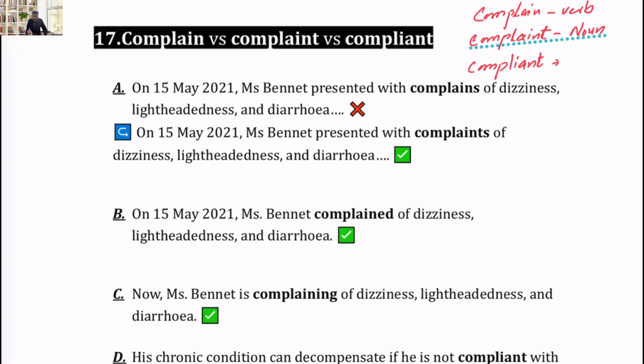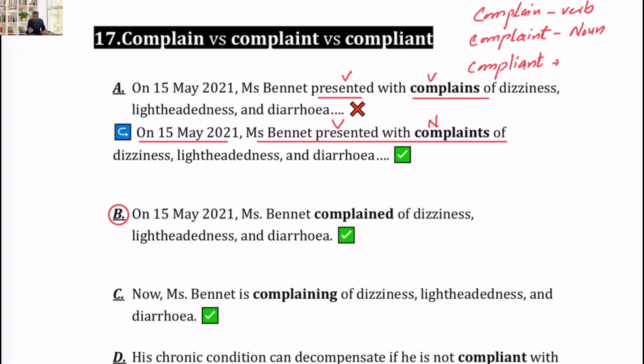On 15th May 2021, Miss Bennett presented with complaints of... The correct way is: on 15th May 2021, Miss Bennett presented with complaints of dizziness, lightheadedness, and diarrhea. Presented is a verb, and complaints is a noun. Example B: we can use complain as well, so this is the right way.